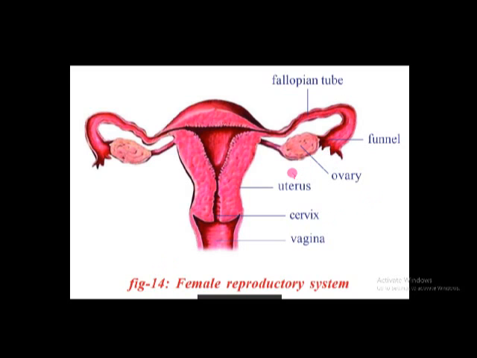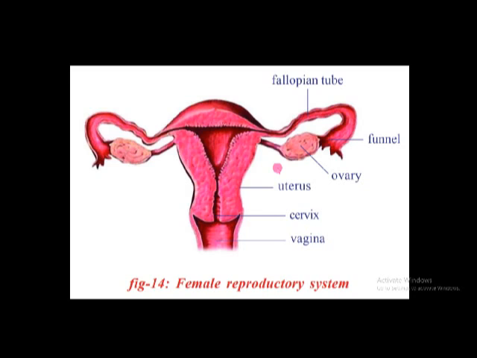Inside the ovary, ova are present. Actually, ova are present in small follicles called Graafian follicles. When the Graafian follicle matures, from that Graafian follicle the ova is released. The release of ova is called ovulation.